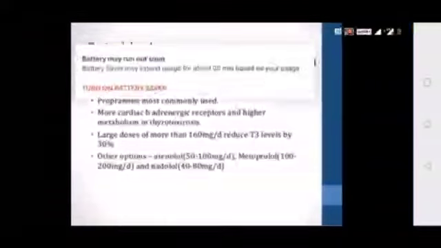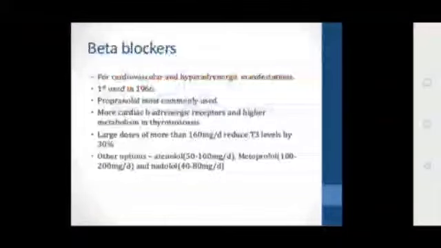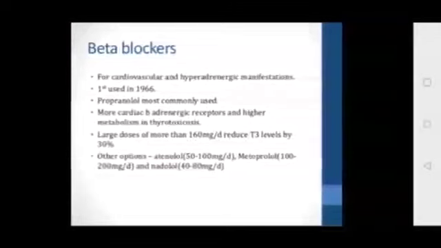Okay, coming to beta blockers. They are used for cardiovascular and hyperadrenergic manifestations. First used in 1966. Propranolol is most commonly used. These are the beta adrenergic blocking drugs. There are more cardiac beta adrenergic receptors and high metabolism in thyrotoxicosis. Larger doses of more than 160 milligram per day reduce T4 levels by 30%. So these are the actions of these beta blockers. Other options besides propranolol are atenolol, metoprolol, and nadolol.